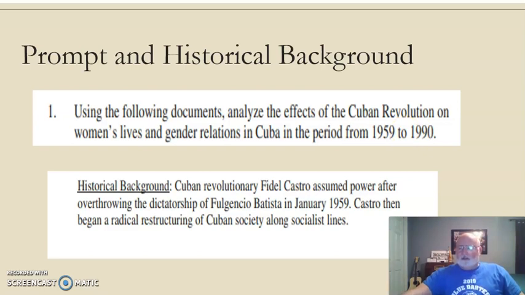And so you know that socialism was the idea that you should blur the distances between rich and poor or erase them altogether. And so in AP European, at least, and AP World, we got into the Russian Revolution. That was the first socialist revolution. But anyway, Castro, so you haven't gotten this far, but it's not going to hurt you to understand this. All right, so there's the historical background.